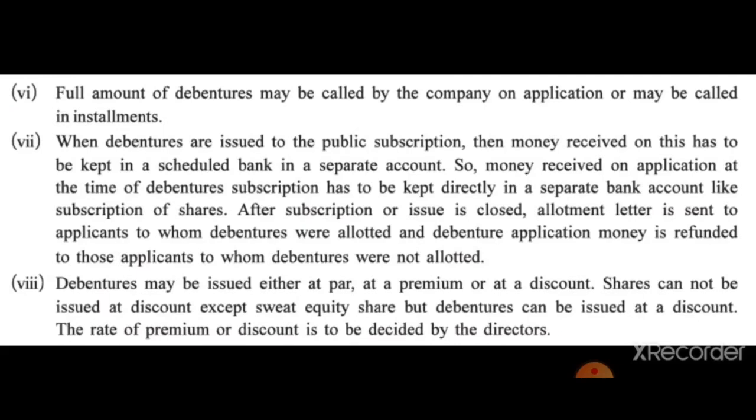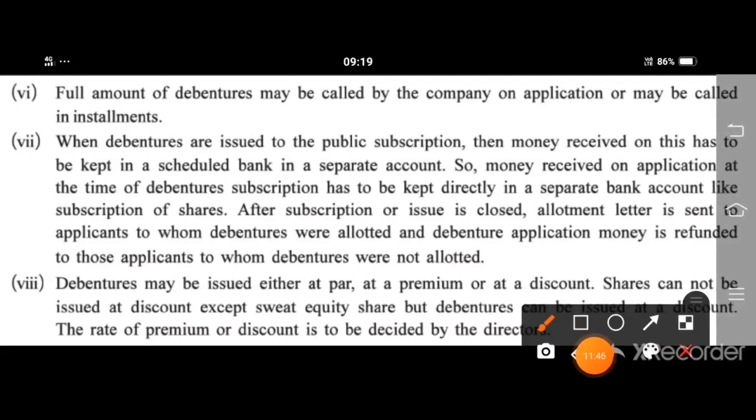When debentures are issued to the public for subscription, then the money received on this has to be kept in a scheduled bank in a separate account. So, money received on application at the time of debenture subscription has to be kept directly in a separate bank account, like subscriptions of shares.